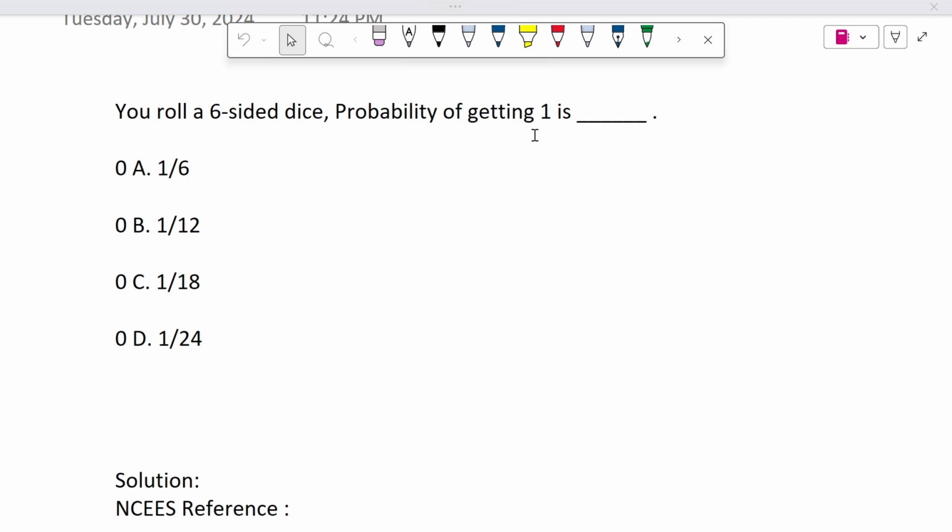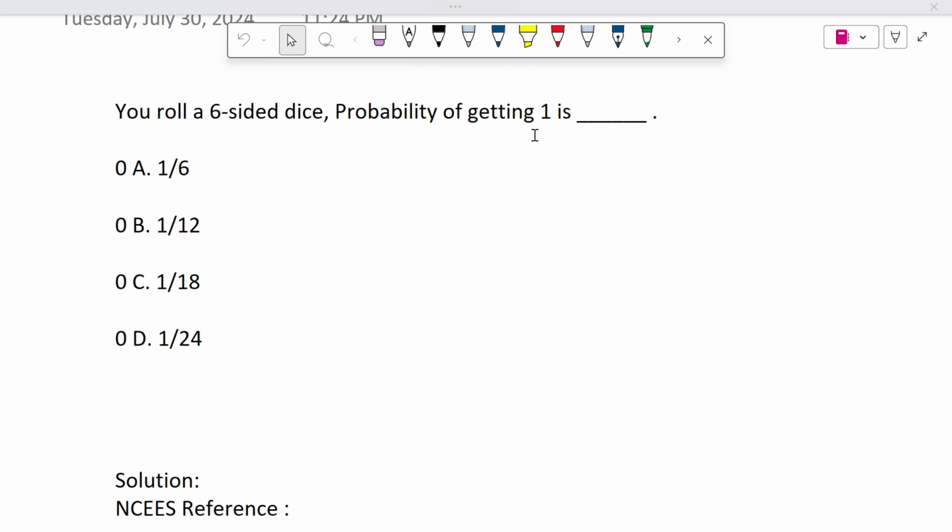If you roll a simple six-sided dice, what is the probability of getting 6? That's a 1 in 6 chance. What is the probability of getting 5? That will be a 1 in 6 chance. What is the probability of getting 1? That will be a 1 in 6 chance.